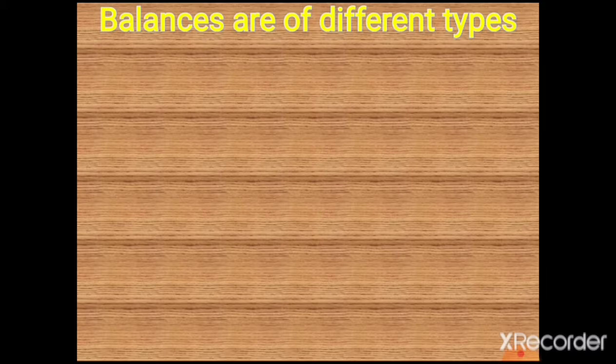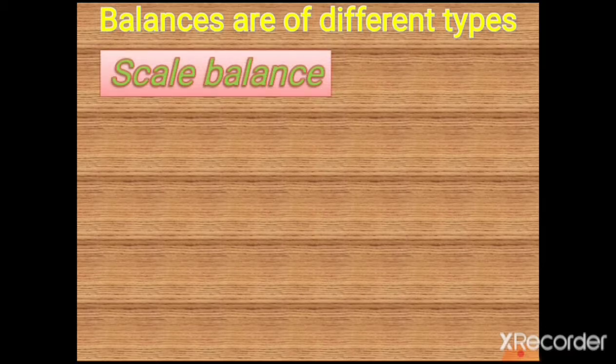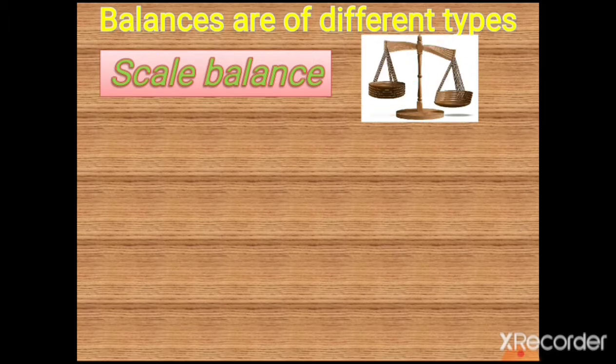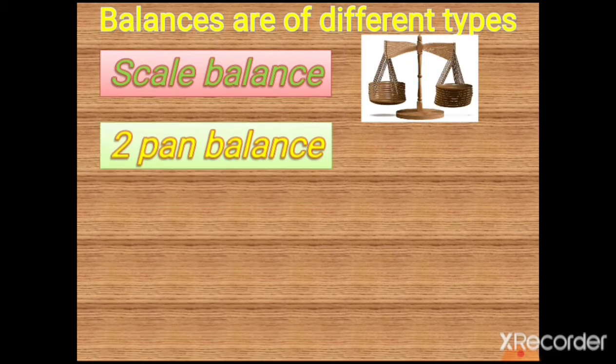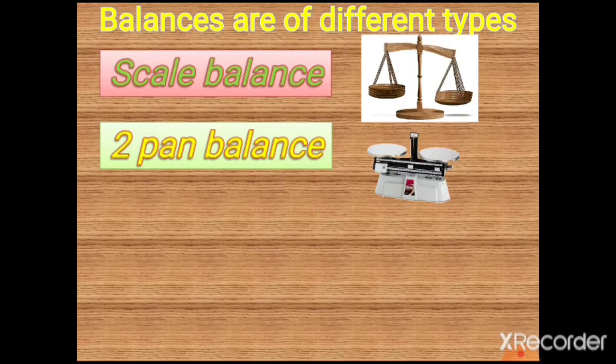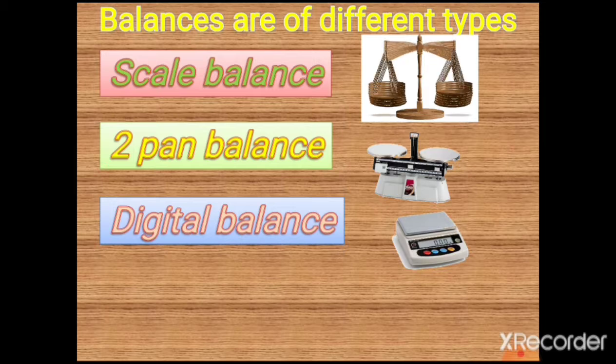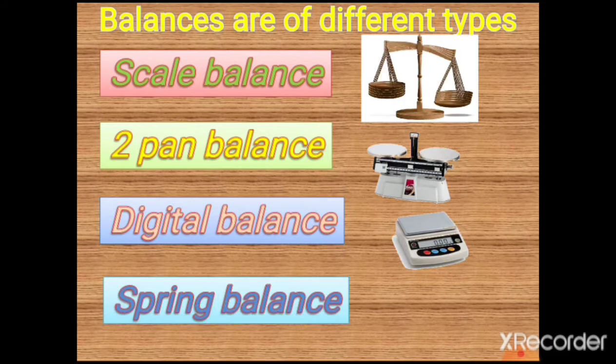Now this is the second topic you have to remember. Balances are of different types. First is scale balance. You can see the picture here, scale balance. Then the next is two-pan balance. Now what is this? You can see in the image given here. Third is digital balance. Digital in the sense you should know that digital means numbers which are shown in this line. And the last one is spring balance.